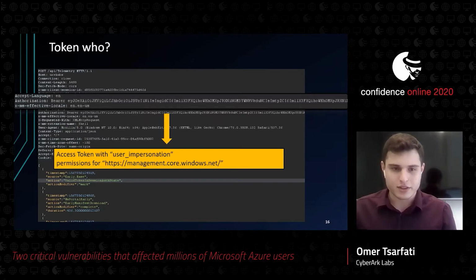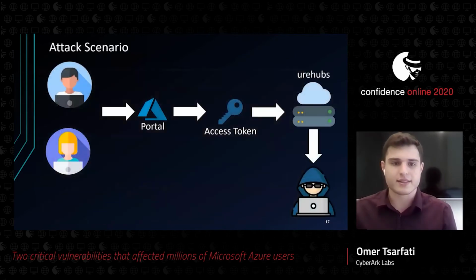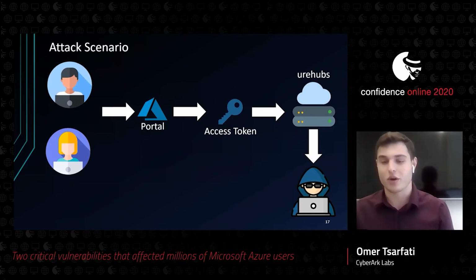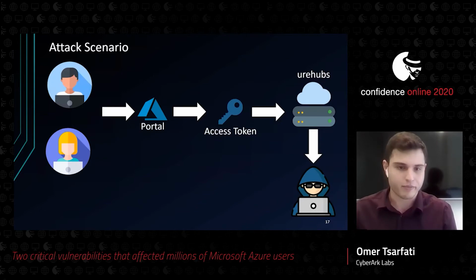So if we consider the attack scenario, it will look like this. The user is browsing into the Azure portal. The bug in the portal sends the token to the URI hub's host, which the attacker owns in some way, and we'll talk about how it can happen in a second. And then the token is sent to the attacker. Now, after the attacker has access to the token, he can impersonate the victim and take action on his behalf.